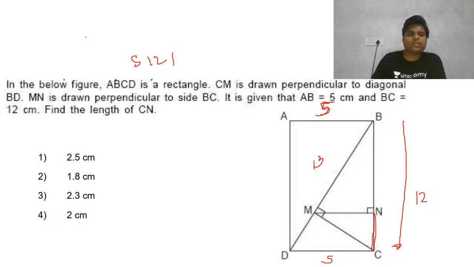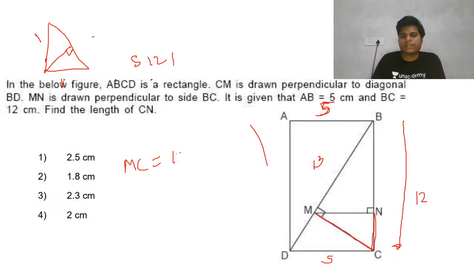Now I told you this relation in the last class. If this is given and you need to find the length of MC, that will be the product of these two upon this: 12 into 5 by 13. This way you will get MC.